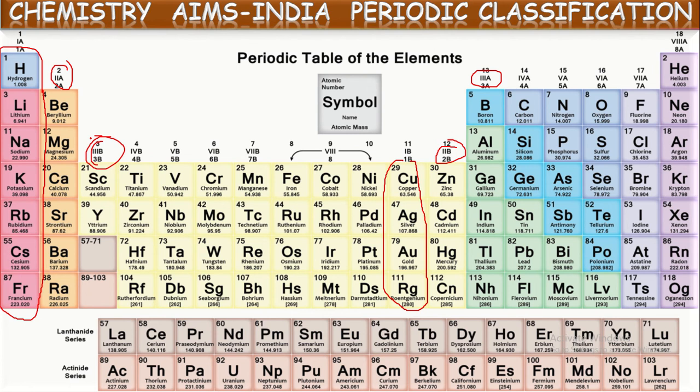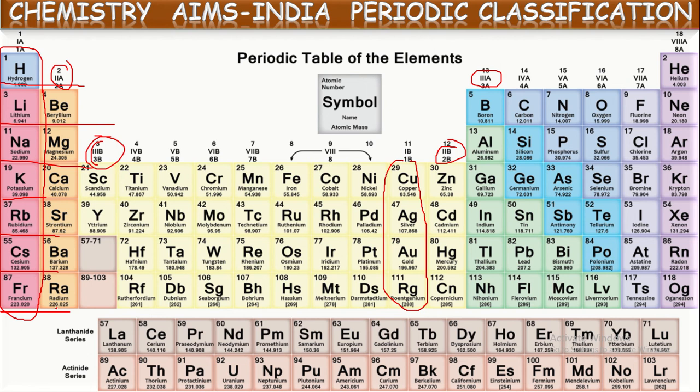So in this way, there are totally 18 vertical columns, classified into 8 main groups. Each group is subdivided into two subgroups A and B. And here, each horizontal row is considered as one period. Each horizontal row is called a period. If we count like this, there are totally 7 periods in this periodic table. So 7 periods and 8 groups.